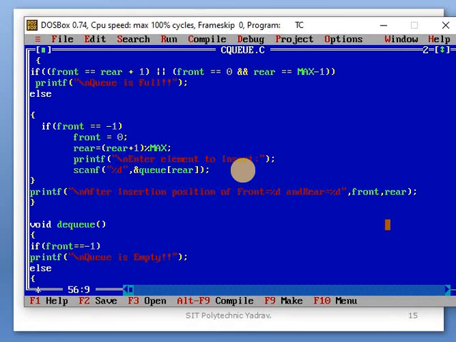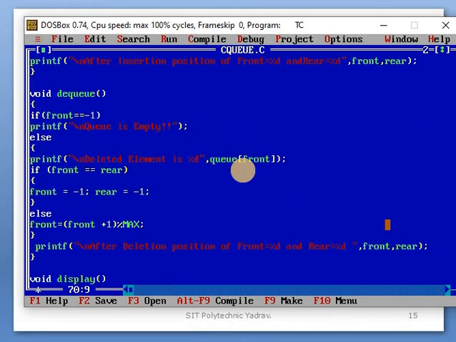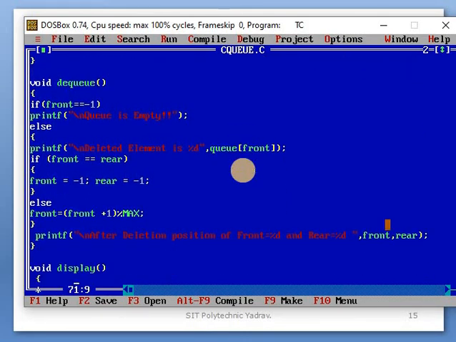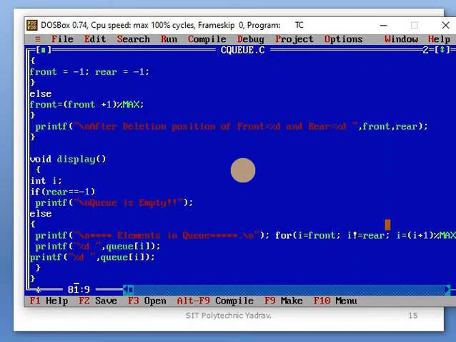For dq, check the condition whether the queue is full or empty. After that, this condition will be executed. Okay, after that, in the display, it will first be checked whether the queue is empty or not, otherwise the numbers will be displayed.